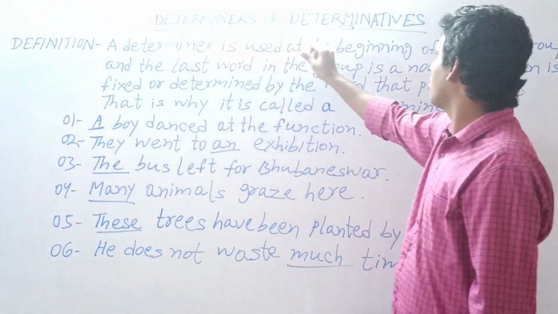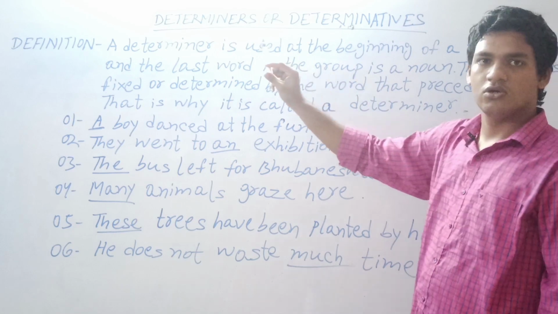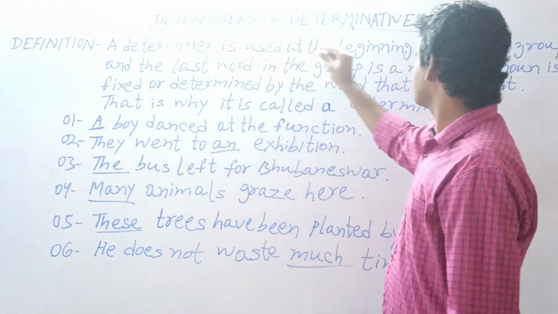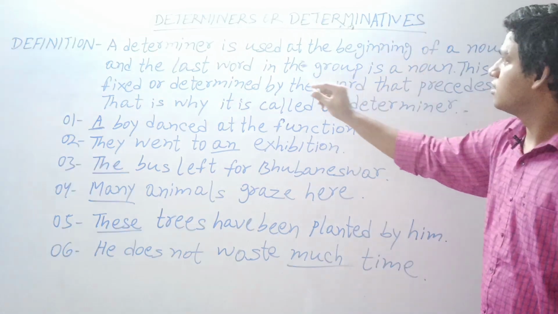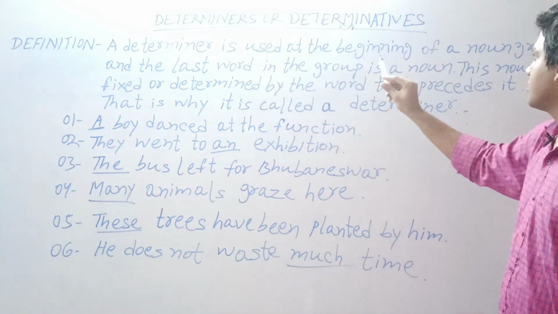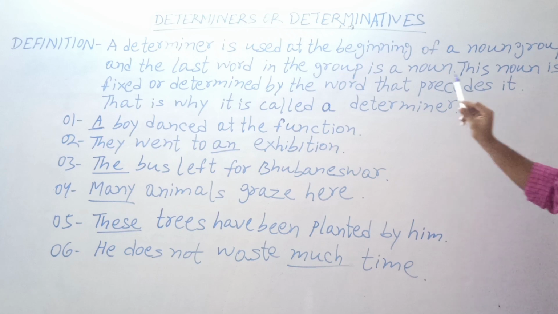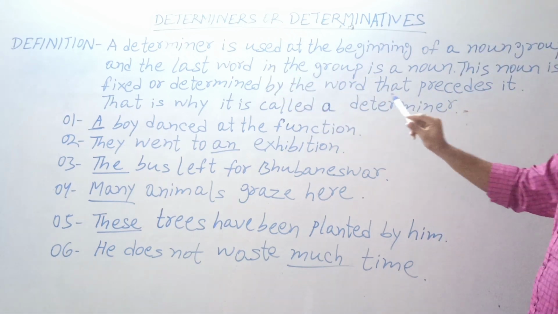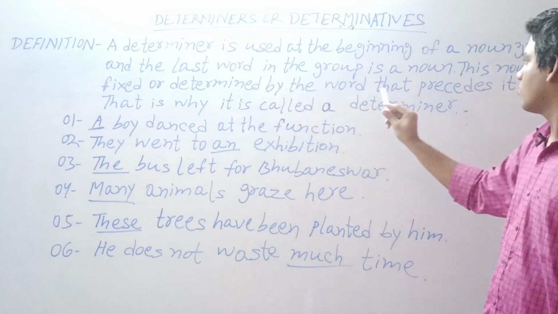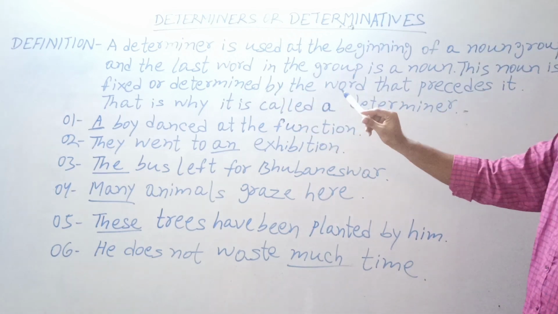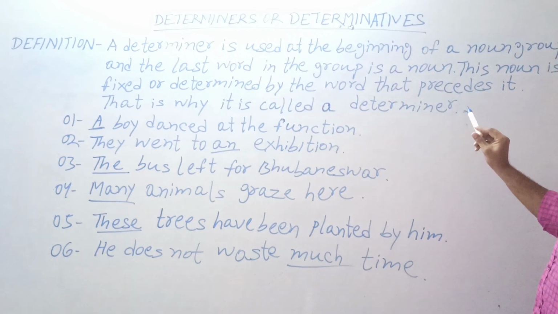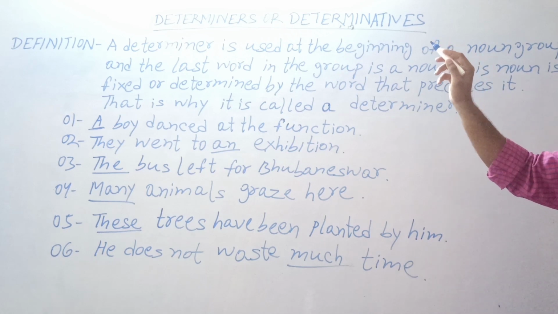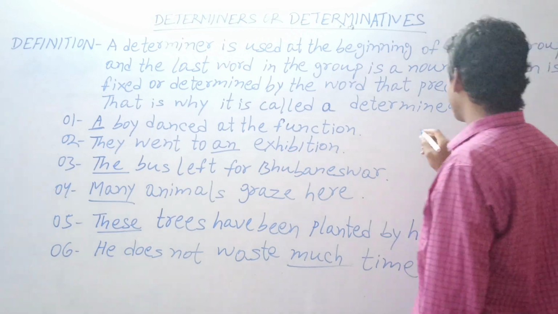Today we are going to discuss English determiners or determinatives. First we should look at the definition. A determiner is used at the beginning of a noun group or noun phrase, and the last word in the group is a noun. This noun is fixed or determined by the word that precedes it. That is why it is called a determiner. So the word determiner has come from the English verb determine.